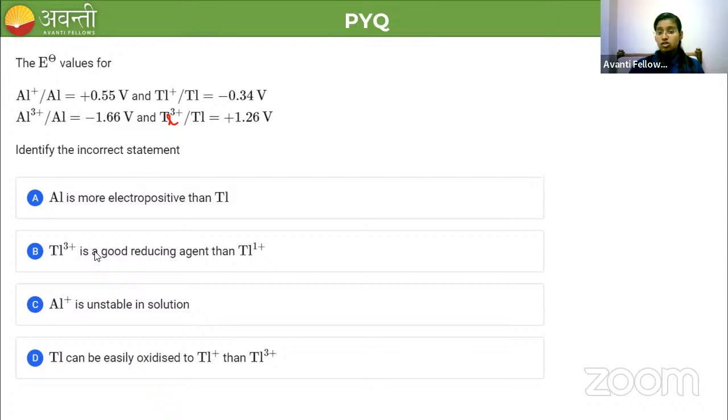You need to have the knowledge of your class 11 redox reactions lesson to solve this question. Just by looking at the E naught values you can find the answer, but you can also use the redox reaction concept. Option B. What about others? Everybody is going for option D. Why is option B the correct answer? Can anyone explain? Why is option B the correct answer, my dear students? What is the reason?